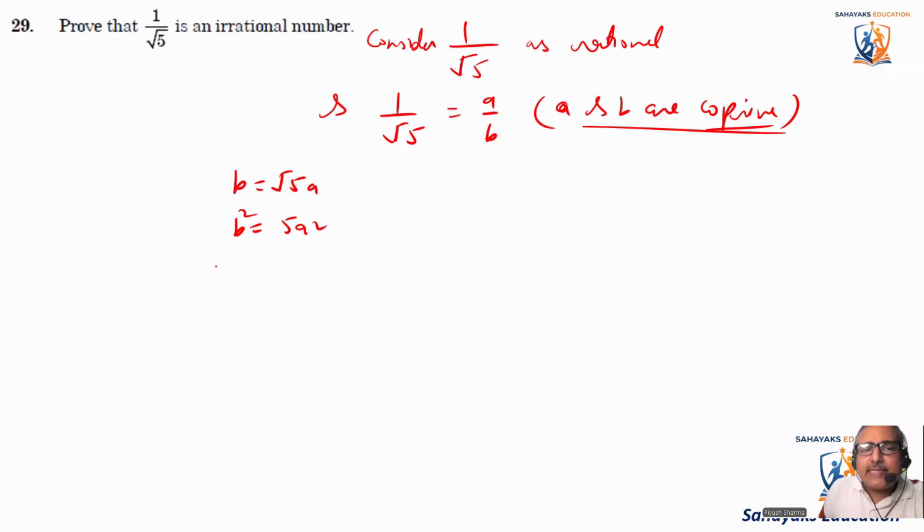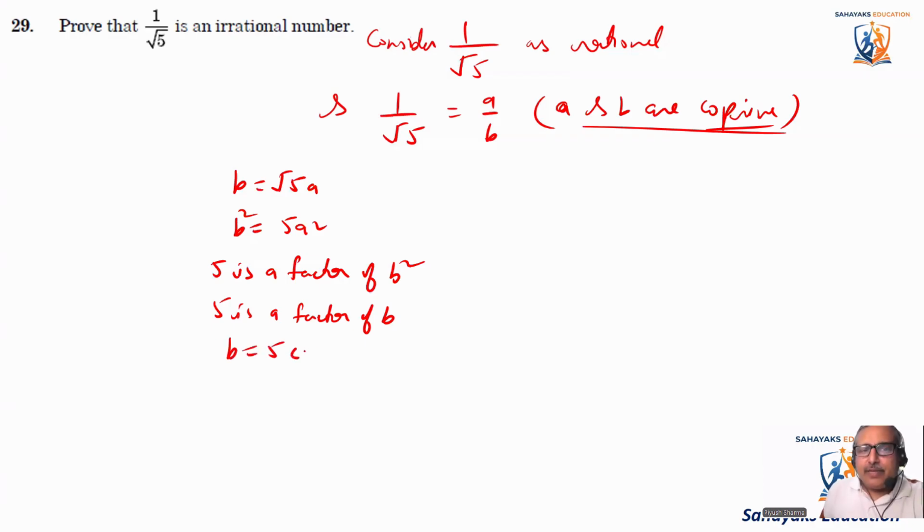So from here I can say that 5 is a factor of b square. That means 5 is a factor of b, isn't it? If 5 is a factor of b, then I can write it as b is equal to 5c. Now, what is the value of b here? Root 5 a.